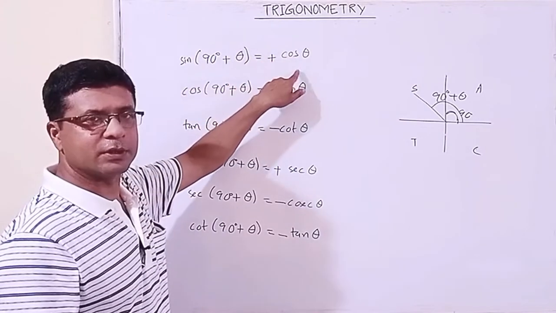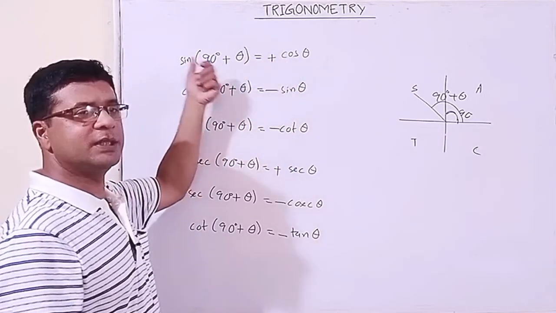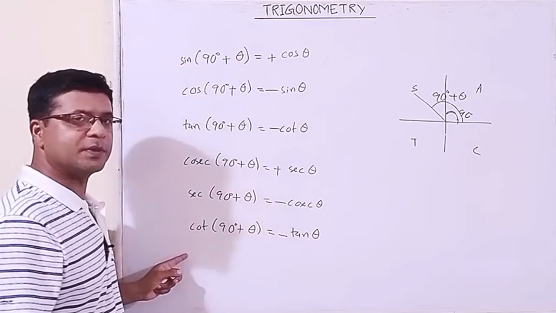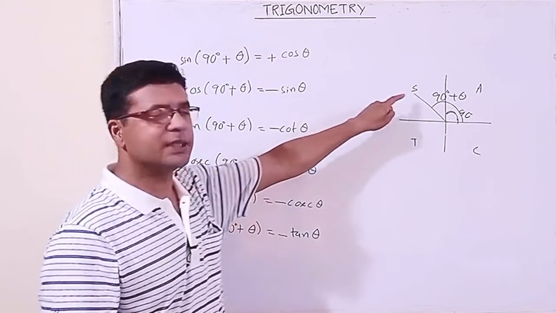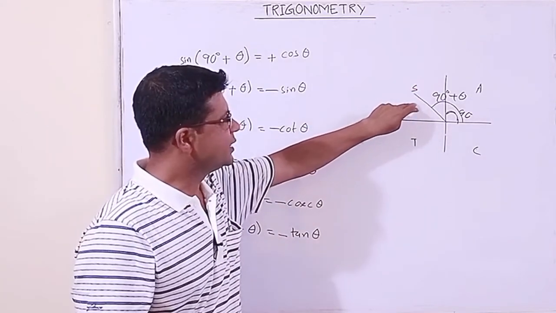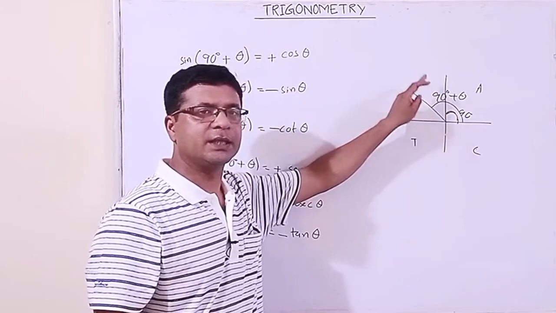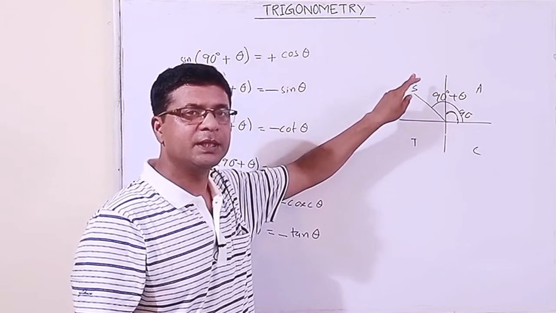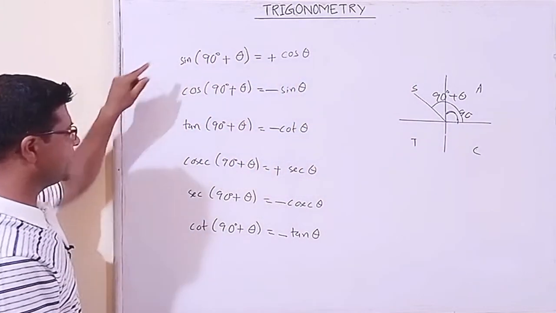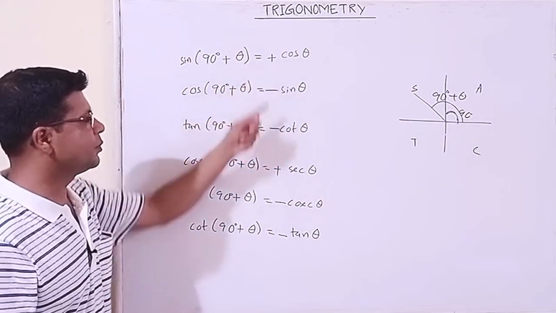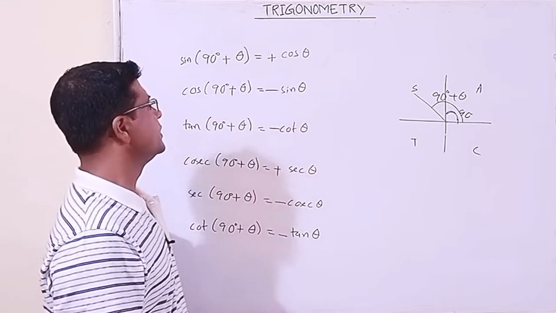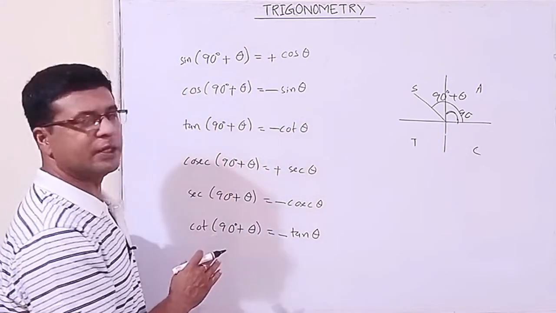That's why this is positive. It is converted to cos. Do not look at this. You have to look at this side, the left hand side. These 6 trigonometric ratios we have to see. Here we are in the second quadrant, that is 90 plus theta. In the second quadrant, which ratio is positive? Sine and its reciprocal. Only these are positive. Others are negative. So in this way you can remember this.